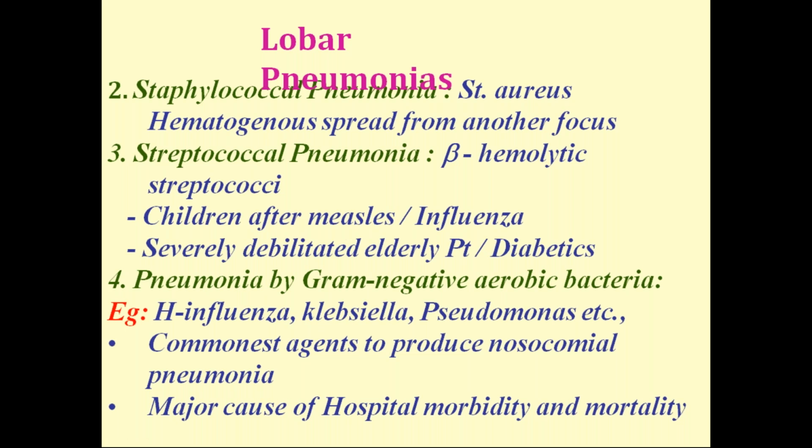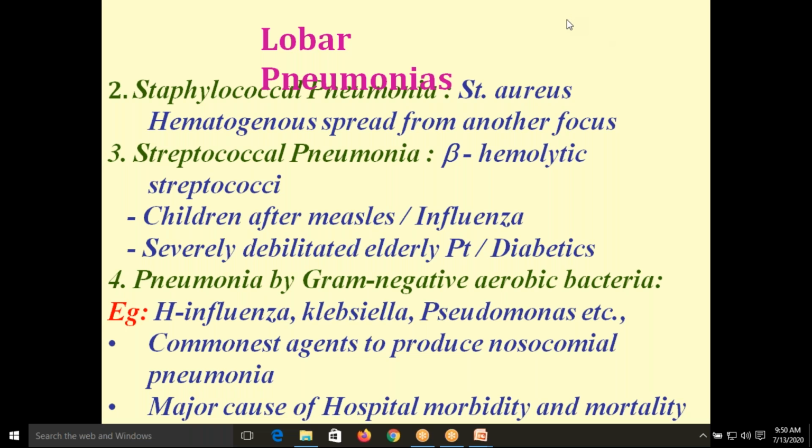The other one is staphylococcal pneumonia, caused by Staph aureus. It may be caused due to hematogenous spread from another focus.